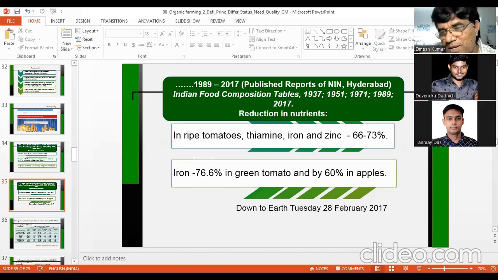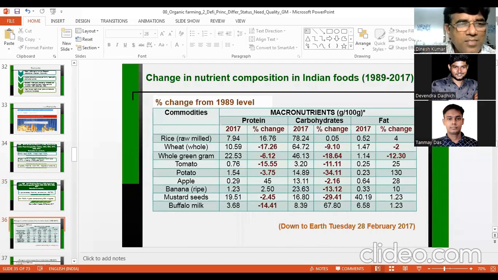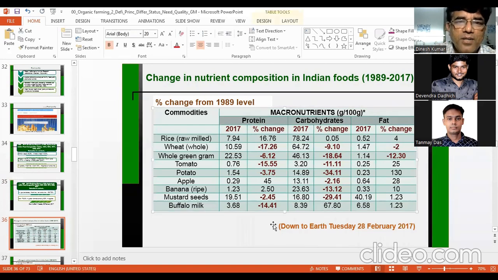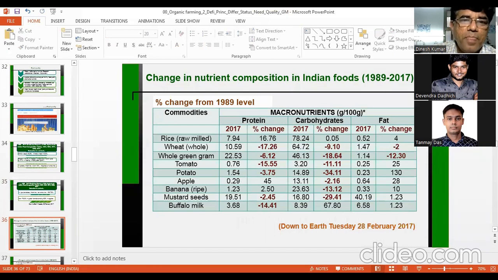And it is published by the government. I'm not exaggerating the fact. I'm just transferring knowledge from one place to you. So now you can see percentage change from 1989 level. How much changes have happened and in what kind of food constituent. So first you see the protein. For example, in some cases, it has increased also. For example, in raw milled rice, protein has increased.